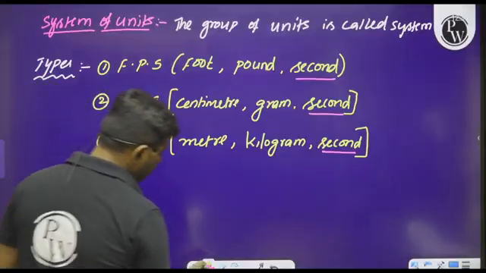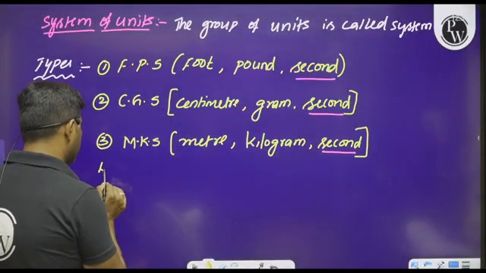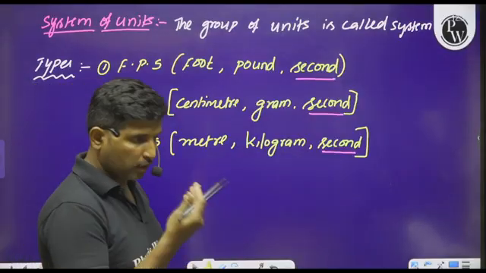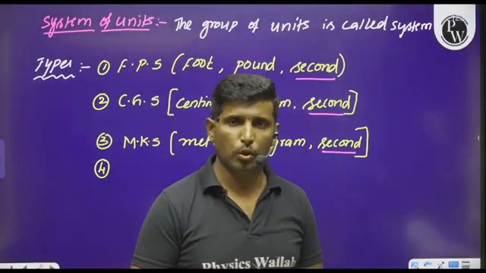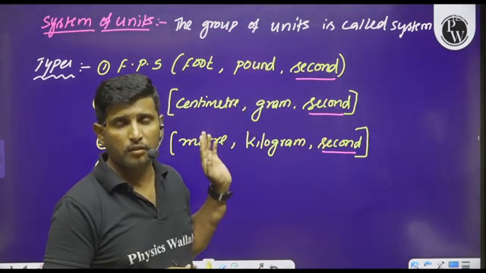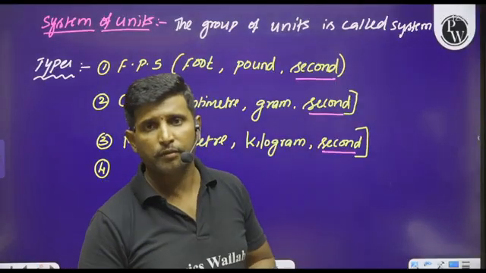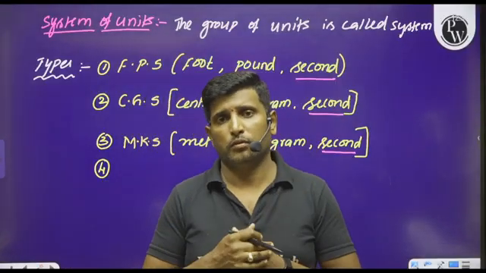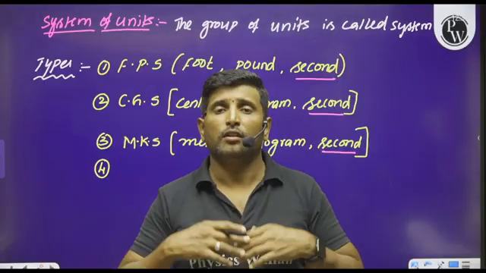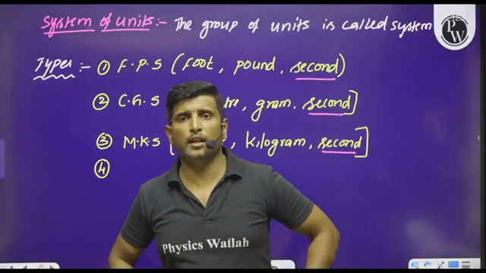Later, as time passed, especially in the 19th century, people came to know that other than these three fundamental quantities, we have to consider a few more quantities under the fundamental classification.